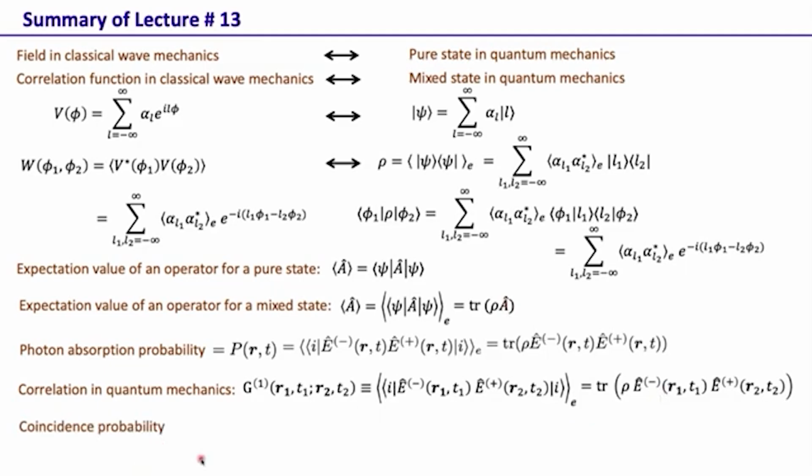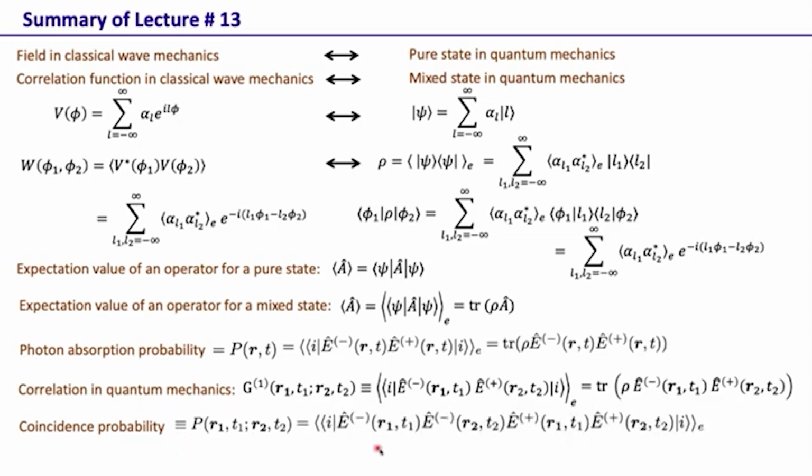So now in quantum mechanics, we can also ask this question as to what is the probability of detecting one photon at R1T1 and another photon, that is a second photon, at R2T2. We don't have an analogous question in classical wave mechanics. So this quantity is given by E minus R1T1, E minus R2T2, E plus R1T1, E plus R2T2, and then this ensemble average. Again, we can write this as the rho density matrix times this operator.